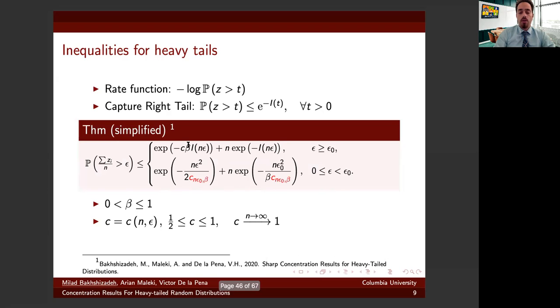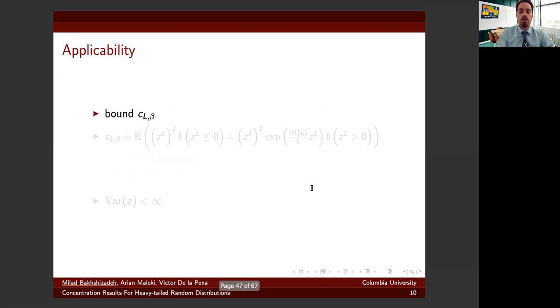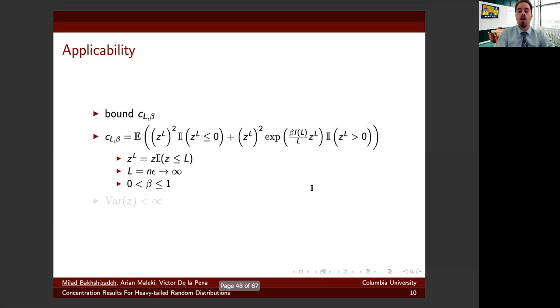There's another important coefficient in this inequality, which is in red. I'm going to talk about it more in the next slide. It turns out our concentration inequality is applicable whenever one can bound these important coefficients, C_L and beta, which are defined in the following. So C_L and beta is this expectation in which Z_L denotes the truncated version of our random variable Z, L denotes the truncation level, and beta is some coefficient between 0 and 1.